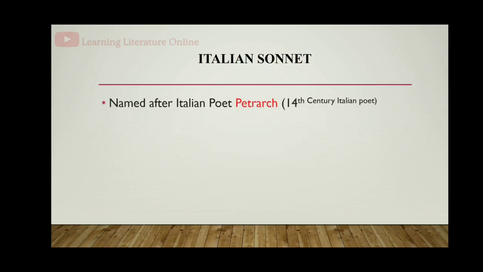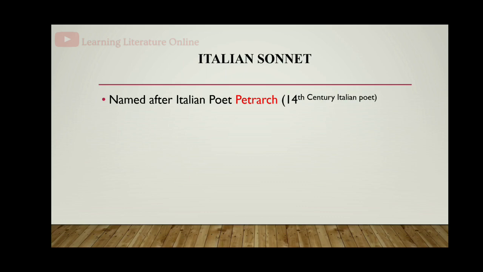Italian sonnet. We will discuss the Italian sonnet in detail. It was named after Italian poet Petrarch. Petrarch is a 14th century Italian poet, and we have discussed in the previous slide that he had developed this poetic form to express his love for Laura.